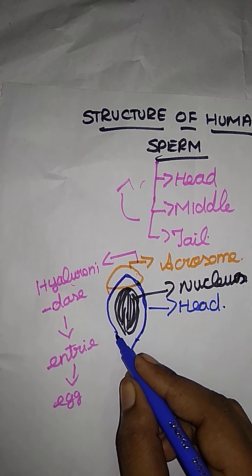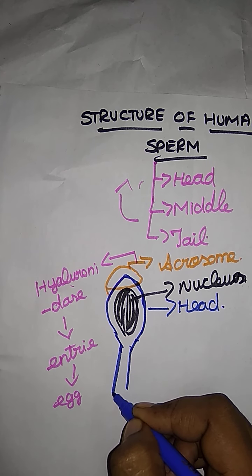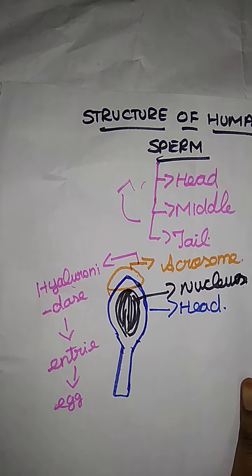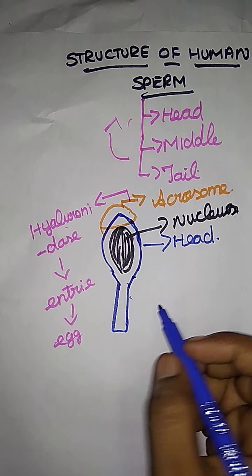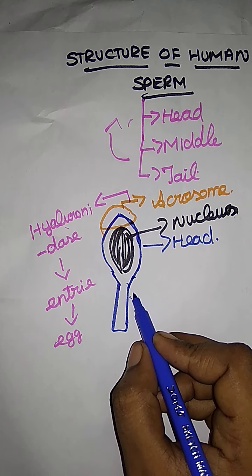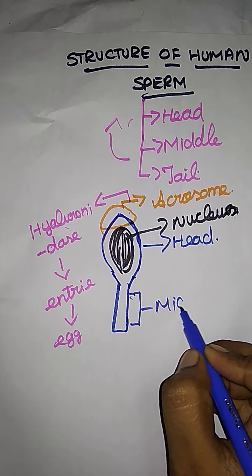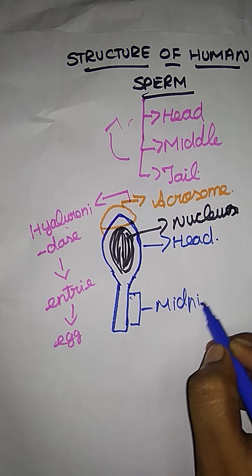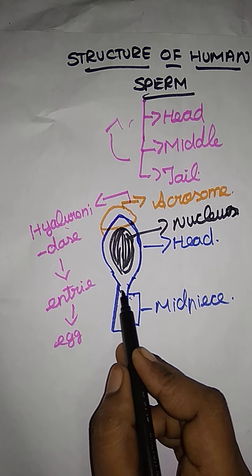Next, they have a short neck portion connected to the middle piece. The middle piece comprises centrioles and also contains mitochondria.